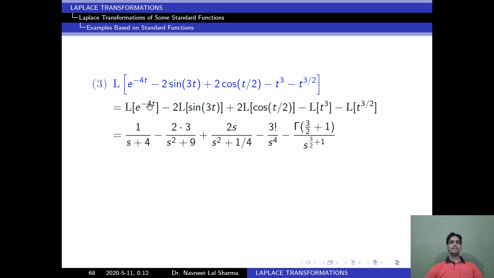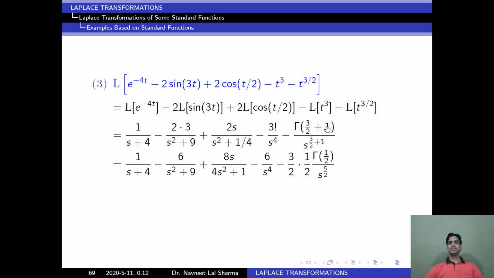Here e to the power minus 4t, that means minus k, so 1 upon s plus k, where k is equal to 4, so 1 upon s plus 4. Laplace of sin 3t is equal to 3 upon s square plus 9. Similarly we can find the Laplace of t to the power 3 by 2, so gamma of 3 by 2 plus 1. Now we can simplify this, and after simplification we got 3 by 2 into 1 by 2 into gamma half divided by s to the power 5 by 2. Here we are solving with the help of gamma n plus 1 is equal to n gamma n. After simplification we get this.